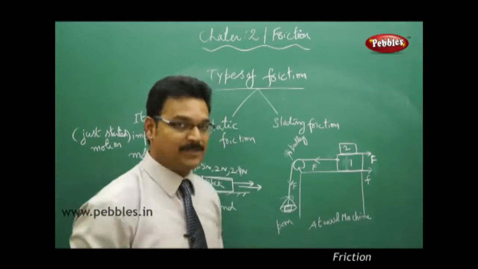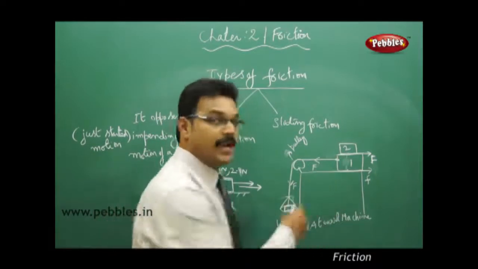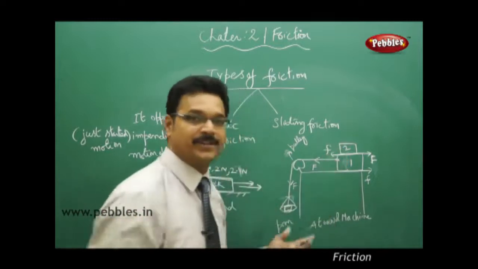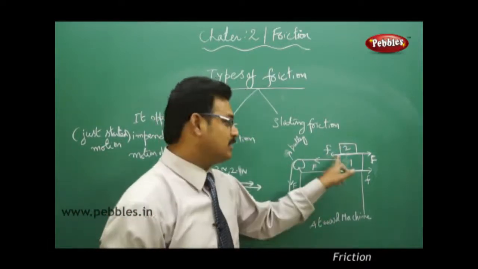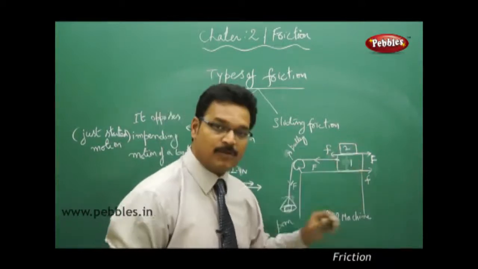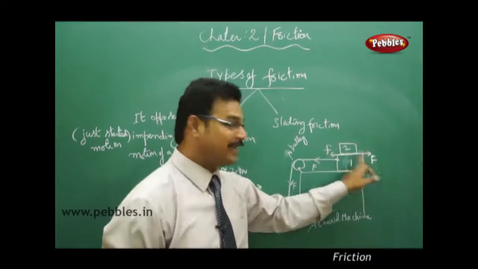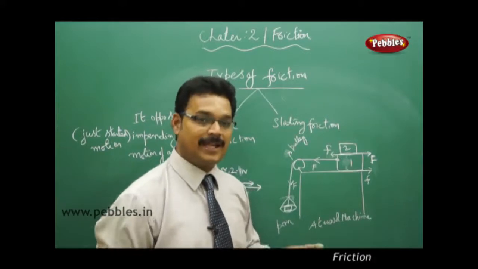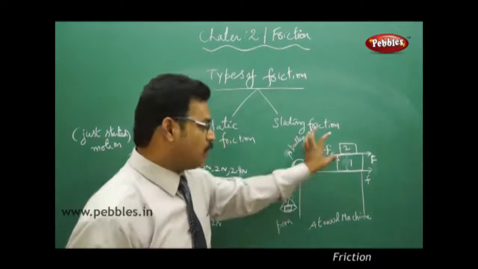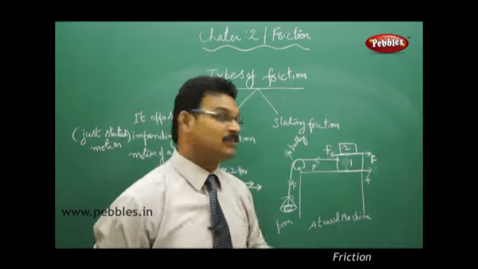But to avoid that falling, there is another force acting between block 2 and block 1, and that force is friction. So this is the friction which is stopping block 2 from falling away from block 1. And this friction is equal and opposite to this force, so that it cancels this force, and then block 2 becomes stable on block 1. So when you add the weights to the pan, block 1 plus block 2 both combined will move in the forward direction. So friction is helping us here.